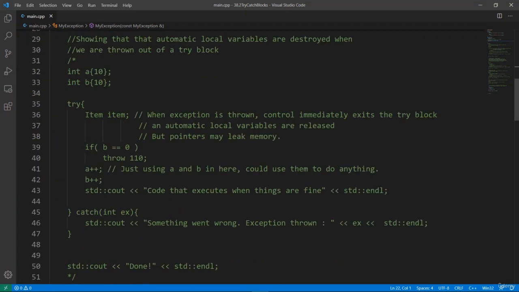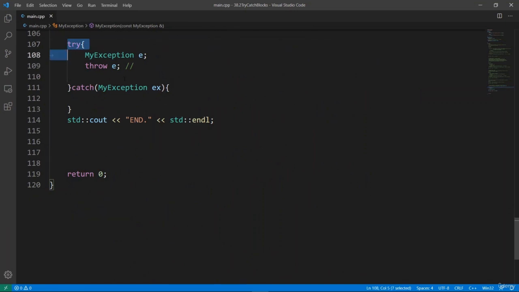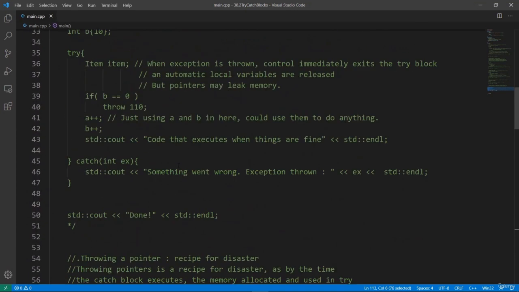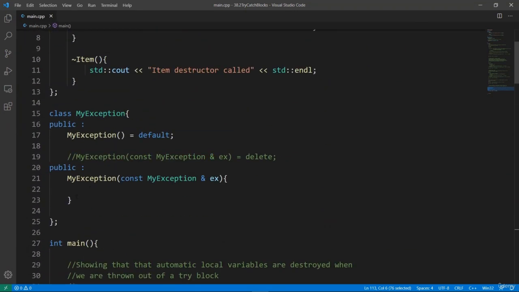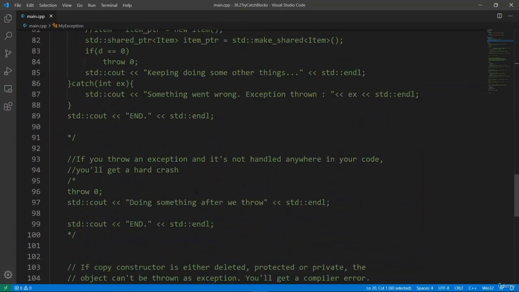So if you want to use objects of your own classes as exceptions, as we are doing here, the requirement is that they must be copyable. And what that means is that the copy constructor must be accessible from the outside. So the copy constructor can't be deleted, in a private section or a protected section. It needs to be in a public section where it can be called from the outside.